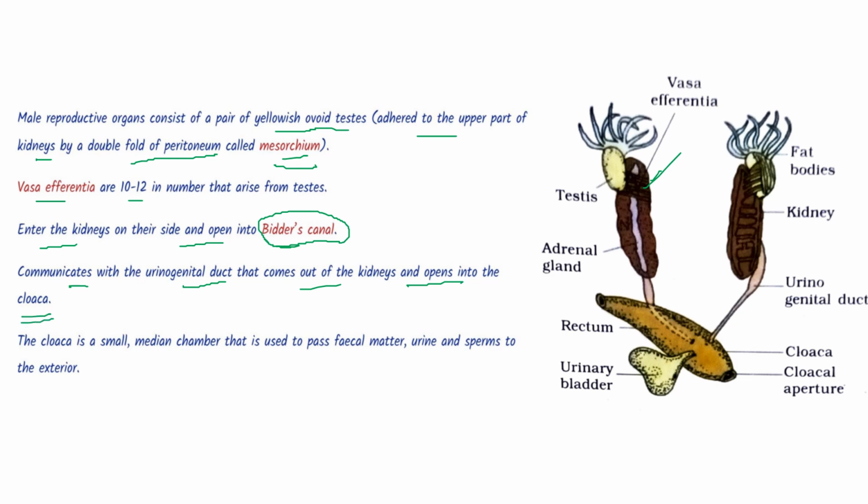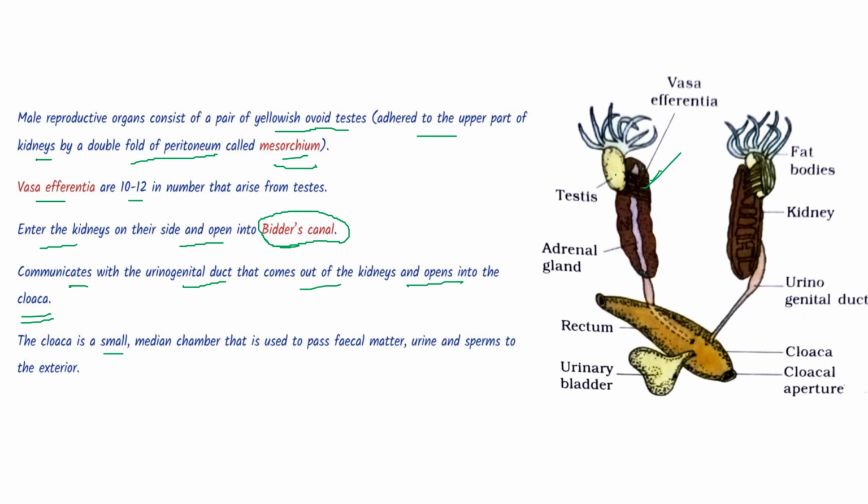Because here we know there is no separate genital tract, unlike the female frog. Here there is only these ureters which are the urinogenital duct. So this vasa efferentia actually creates a link between the testis and the kidneys. And through that they communicate to the ureter, which finally opens into the cloaca.